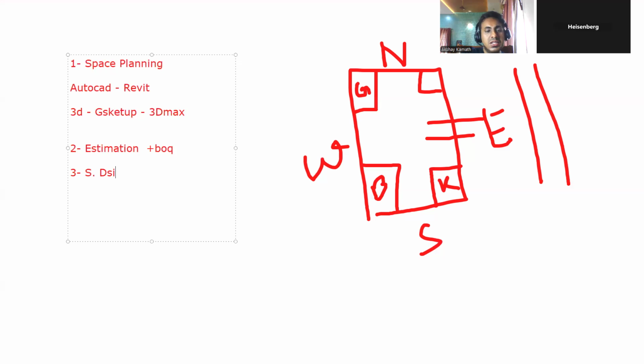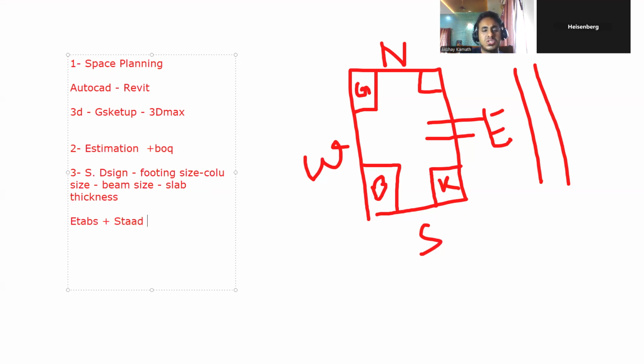In structural design, you decide what should be the footing size, what should be the column size, what should be the beam thickness or beam size, and what should be the slab thickness. This will be decided here. For this, your fundamentals should be good first. You can use software like, if it is RCC, go for ETABS. If it is a steel building, or RCC also, you can go for STAAD Pro. And then you require Excel sheets. Certain Excel sheets are required.